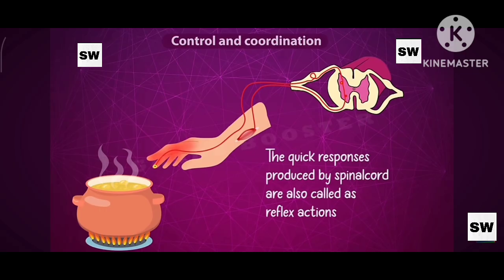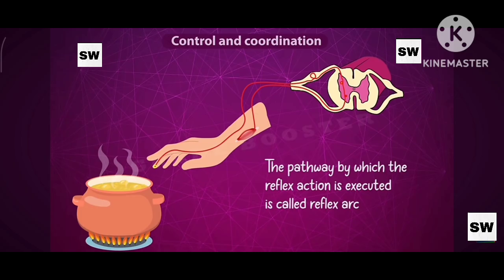This kind of quick response is called a reflex action. So the pathway by which a reflex action is executed is called a reflex arc. Now let's see the different parts of this reflex arc.